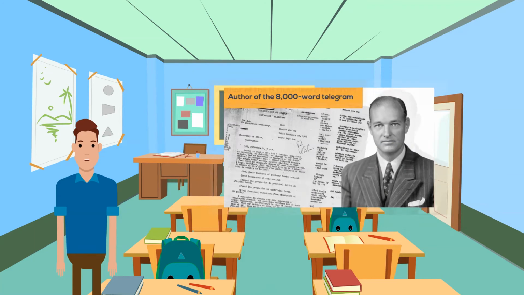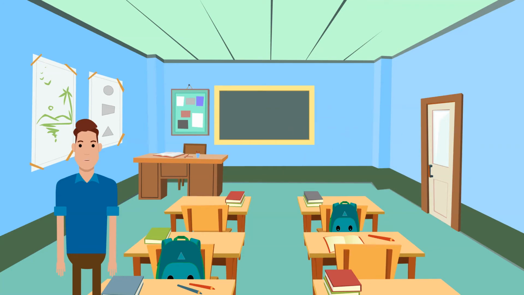In much fewer than 8,000 words, what Kennan's telegram said was that the USSR was heavily armed and feared the outside world. It was determined to spread communism, and therefore there could be no peaceful coexistence between the USSR and the USA. However, the USA was stronger than the USSR, so communism could be contained.